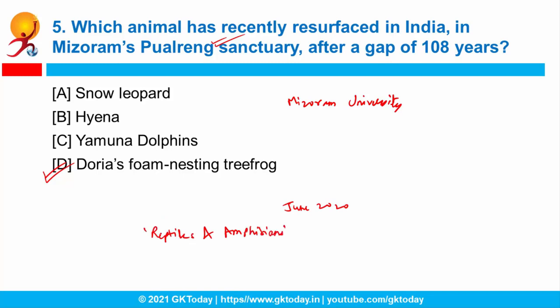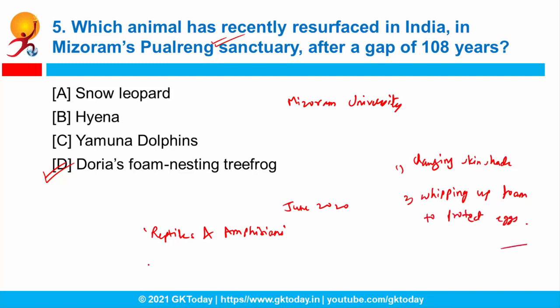Some of the features were also mentioned in this journal, like they have a property of changing skin shade, and they whip up foam so that they can protect their eggs. So these were the two most important features of this type of animal mentioned in this journal. And one more thing, it is believed that this frog has reappeared in India after 108 years. So this question can also be asked as: this tree frog is again visible in India after how many years? So the answer is 108 years.